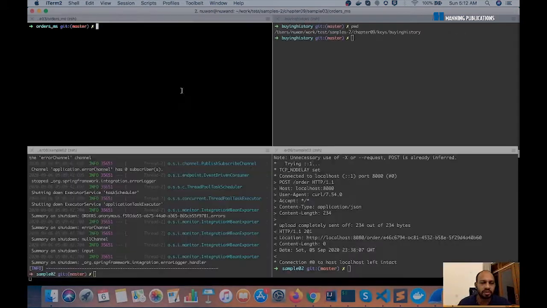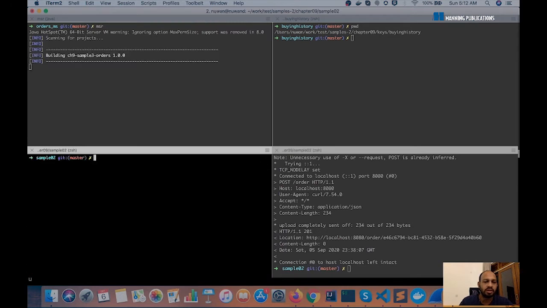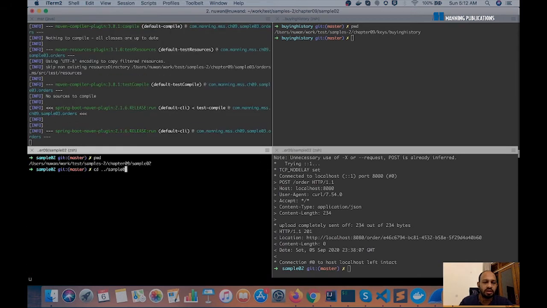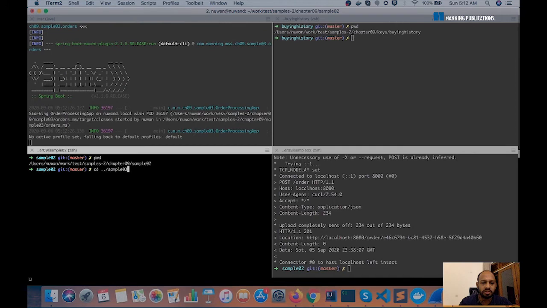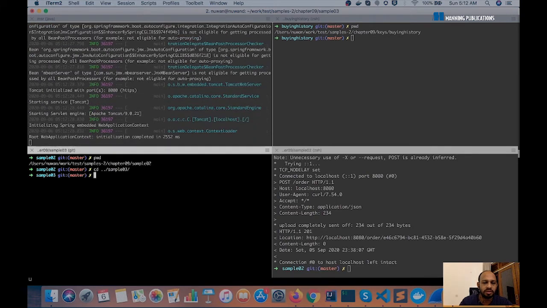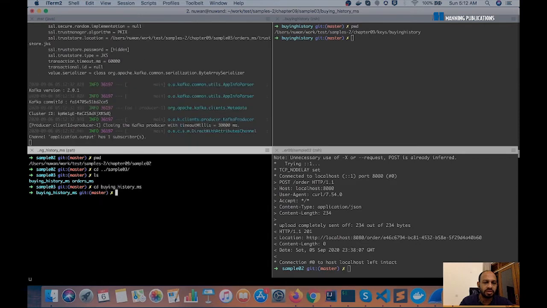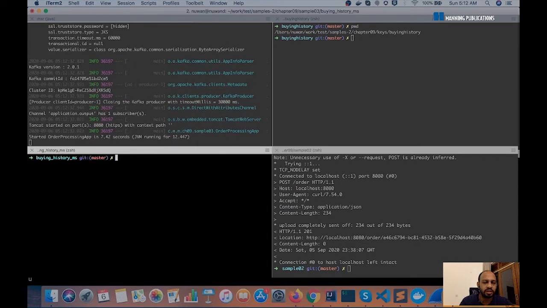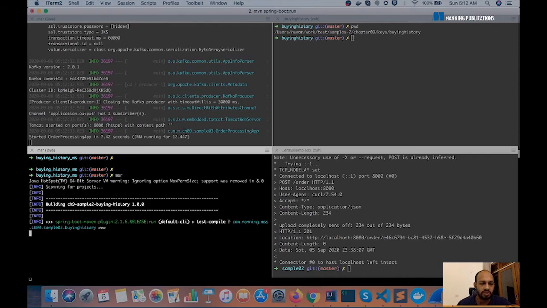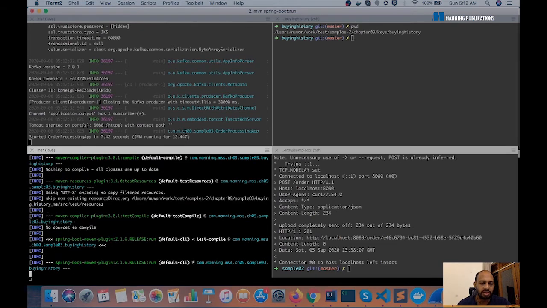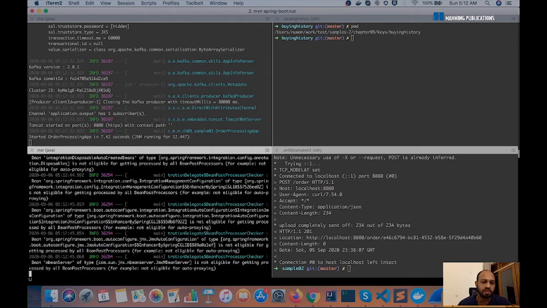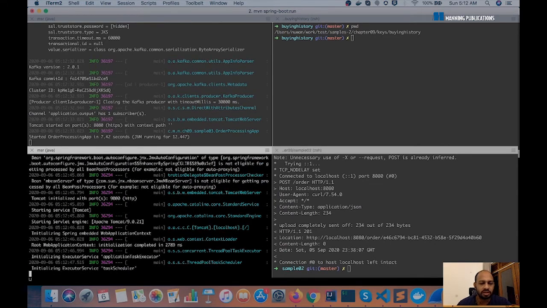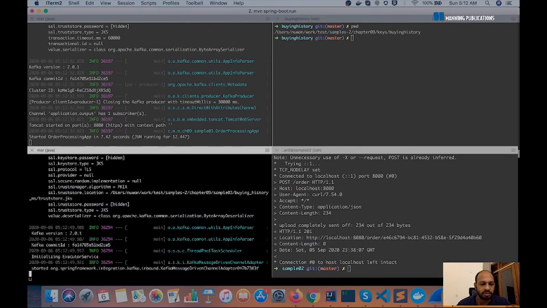All right, Kafka is up now, so we can start our orders microservice, and then in sample 3 again, we go to the buying history microservice, and we can start the buying history microservice as well. So we are starting the microservices in sample 3 now, basically the same things as before, but with SSL TLS enabled right now.